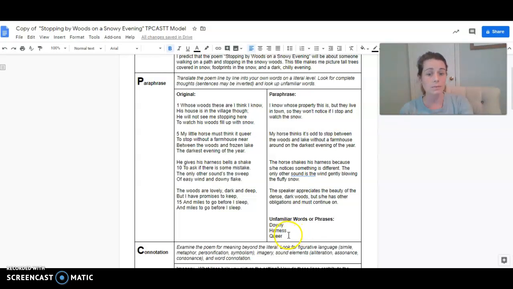Unfamiliar words down here, you notice, for example, we noticed the word queer. We weren't sure what that meant, so we looked it up, and it means that something might be strange or odd or different. And so in the poem, when we go back up here, we chose to put in the word odd instead of queer. That's a good example of how you might take a synonym and substitute it in for that unfamiliar word. So go ahead and pause now and complete the paraphrase, and this should take you about 10 minutes for each poem.